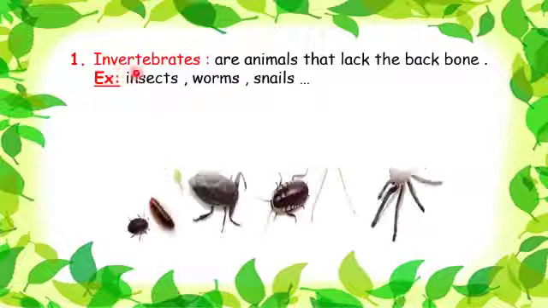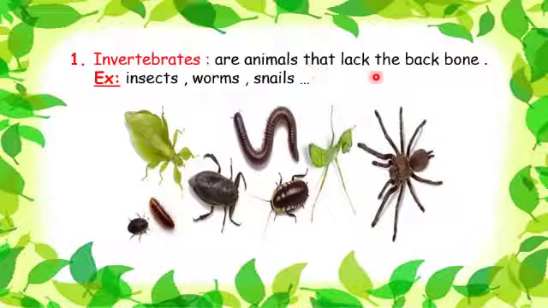The invertebrates are animals that lack the backbone. So those insects, worms, snails, they don't have bones. They don't have a vertebral column. They don't have a skeleton. So they are invertebrates. They don't have bones.